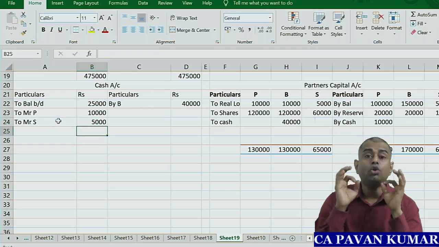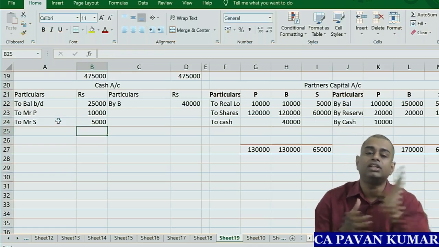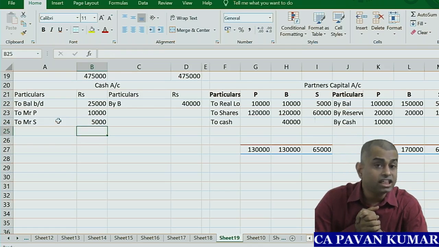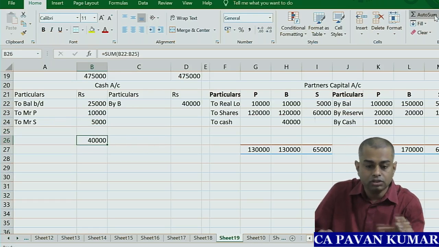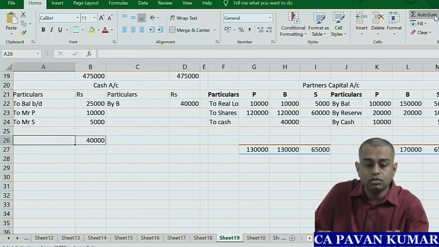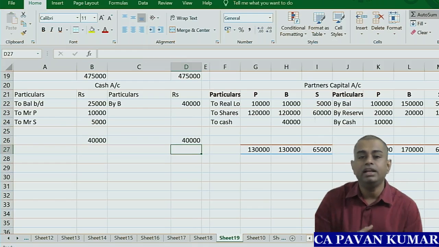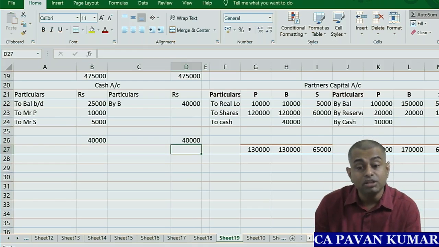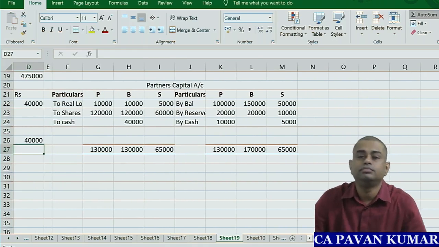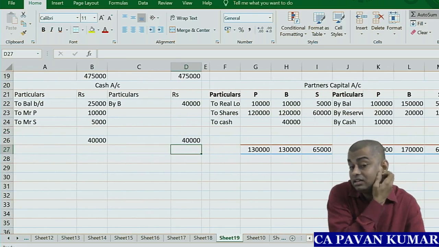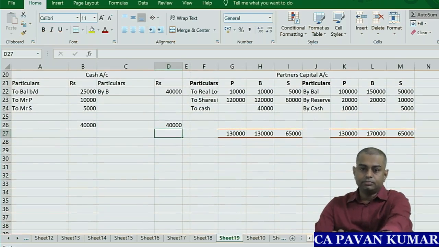Now the control for you is cash account should tally without a balance. Check here. So this side 40,000 and this side also 40,000. Cash tallied, capital account tallied, realization over, accounting in the books of transferor is done. This is capital account. This is cash account. So you understand this? Just have a look at all the numbers.